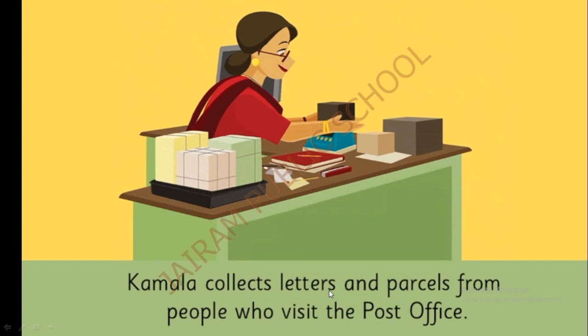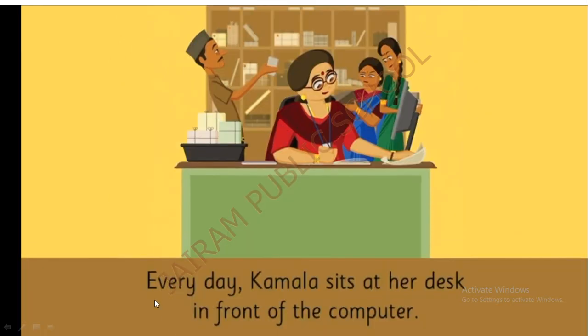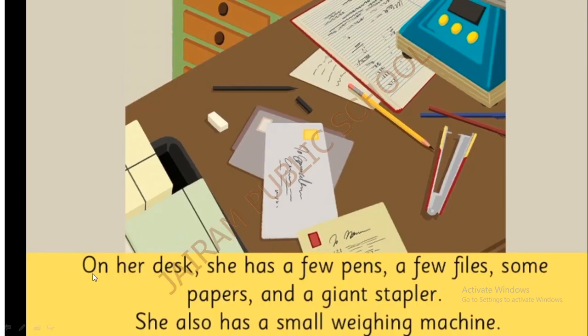Kamala collects letters and parcels from people who visit the post office. Every day, Kamala sits at her desk in front of the computer. On her desk, she has a few pens, a few files, some papers, and a giant stapler.